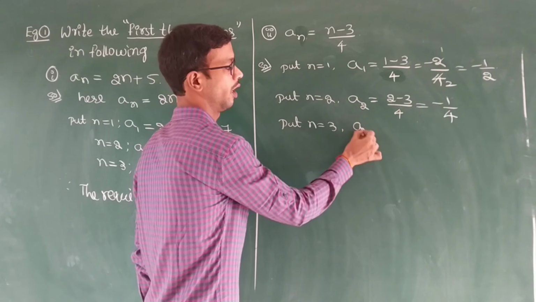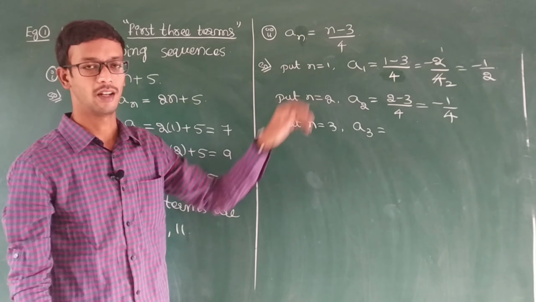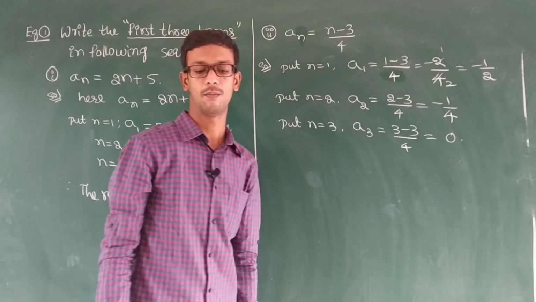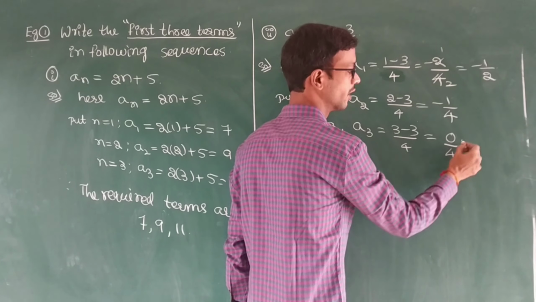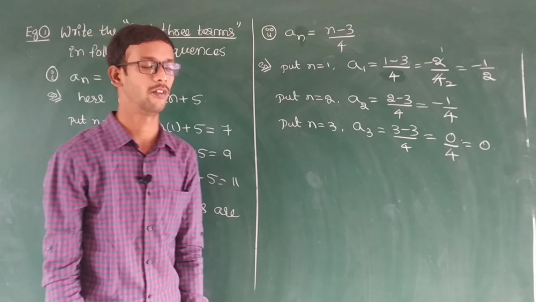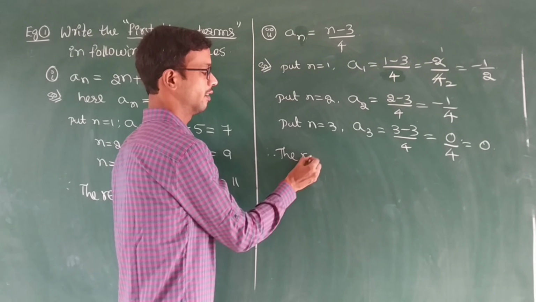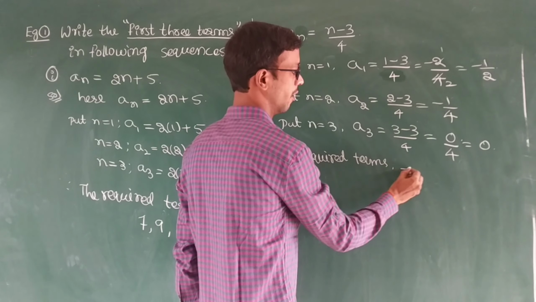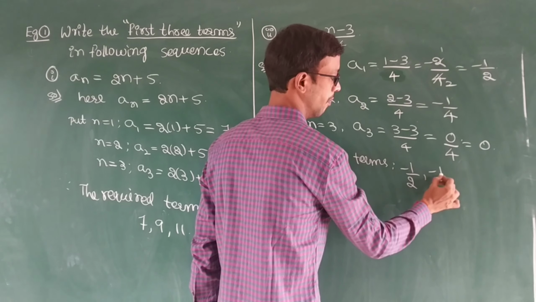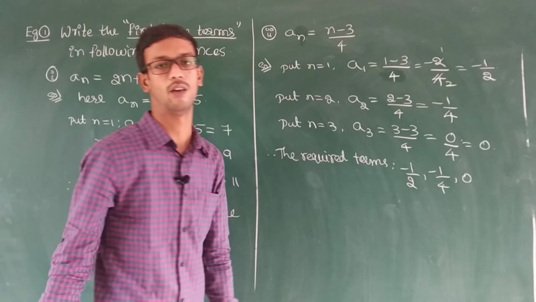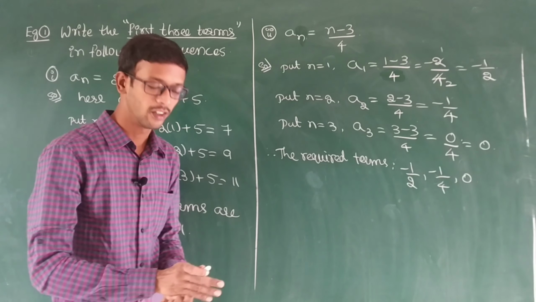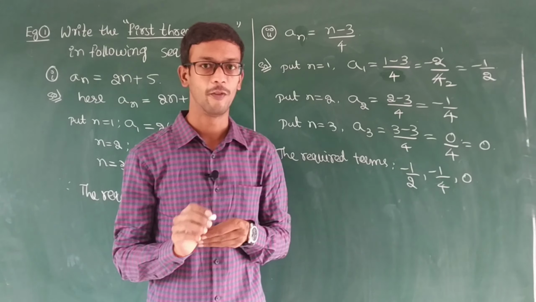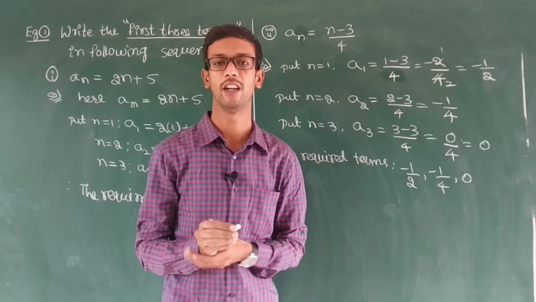N equal to 3, that is A3. Substitute 3. 3 minus 3 by 4, that is 0 by 4. 0 by any number is 0. Therefore, the required sequence or required terms are minus 1 by 2, minus 1 by 4 and 0. So this is the way of finding the first 3 terms when the nth term is given.